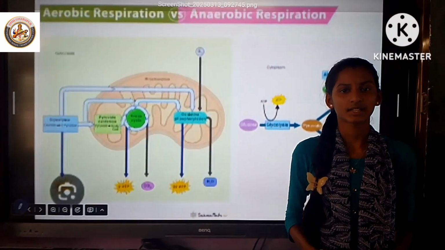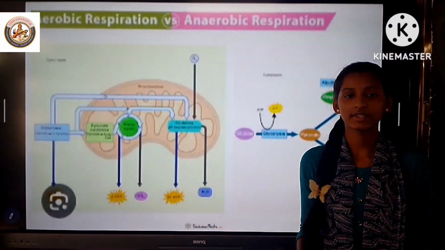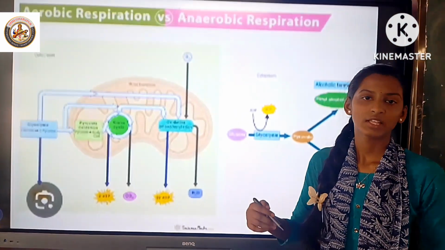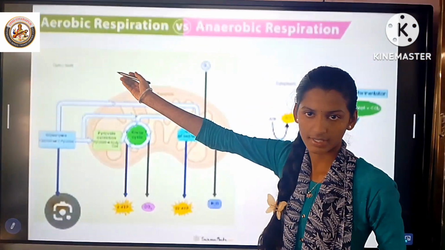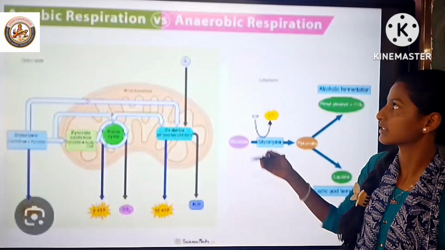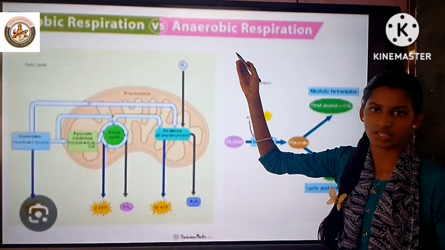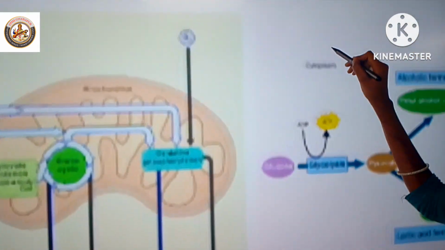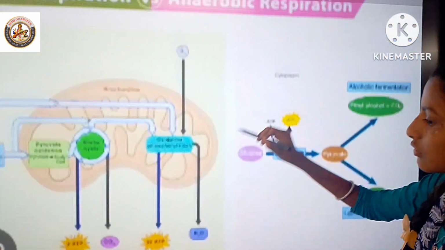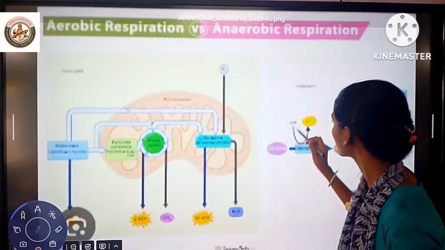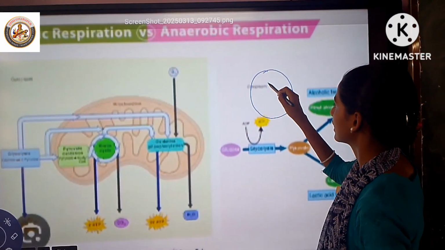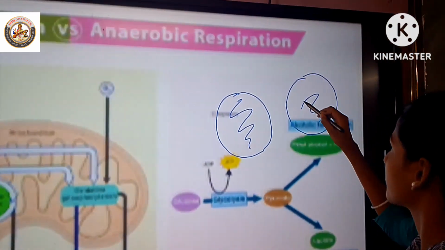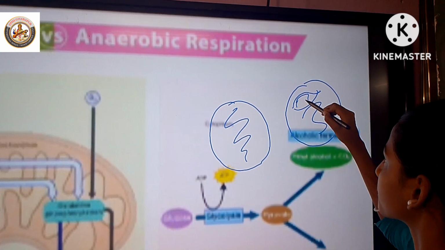In aerobic and anaerobic respiration, all living cells carry out cellular respiration. In the presence of oxygen, it is aerobic respiration. In the absence of oxygen, it is anaerobic respiration. In prokaryotic cells, cellular respiration occurs only in the cytoplasm. In eukaryotic cells, it occurs in the cytoplasm and mitochondria.